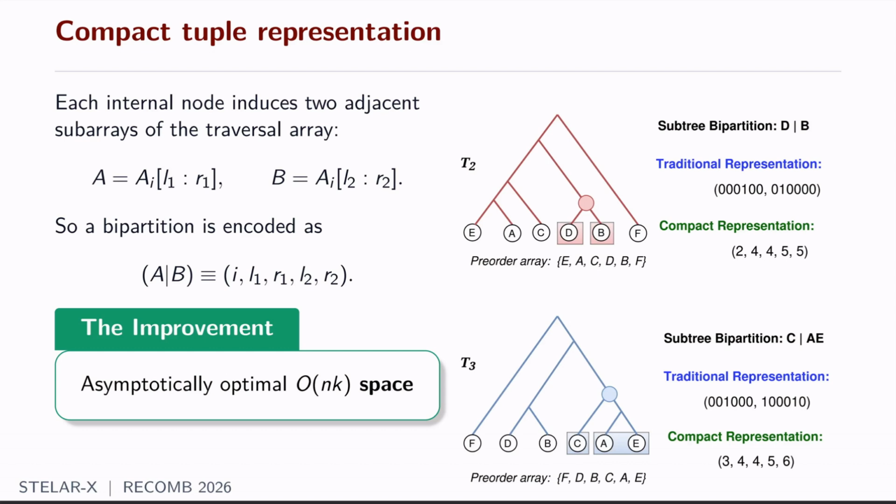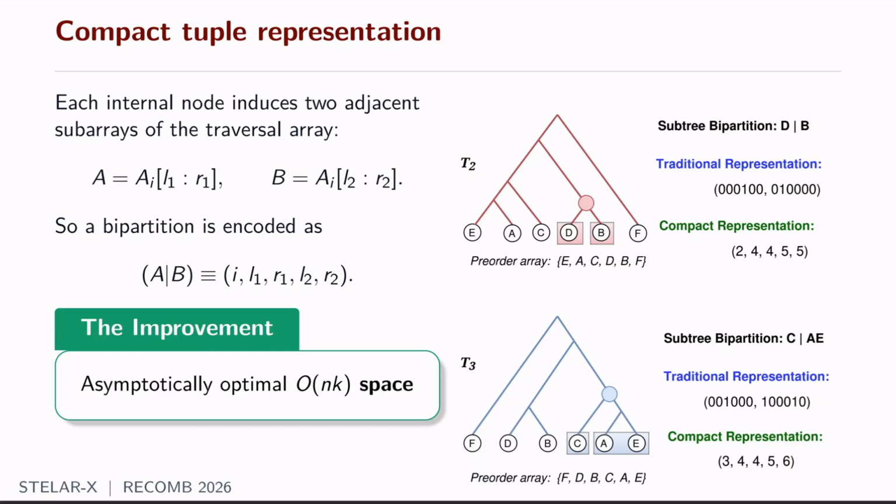For instance, if we look at the picture at the bottom, the subtree bipartition is C bar A, and C can be represented as a sub-array of 4, 4, assuming a 1-base indexing, and A can be represented as a sub-array of indices 5 to 6.